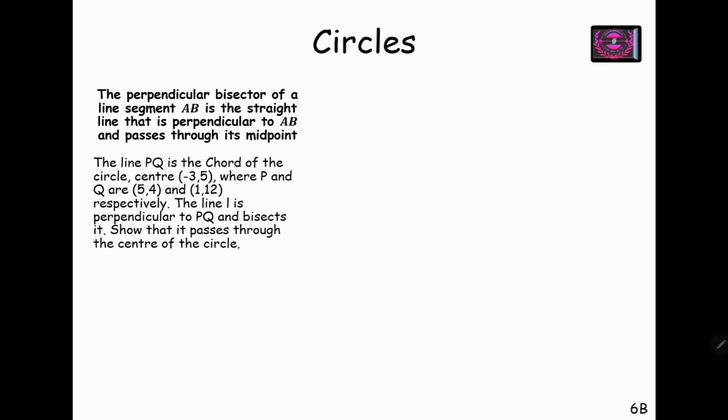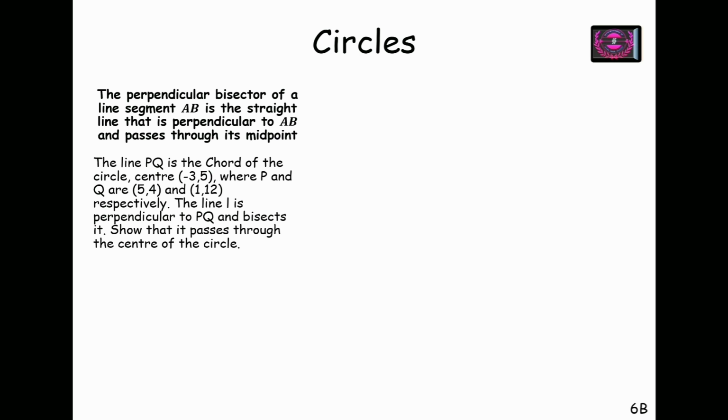Next, perpendicular bisector of line segment AB. If I ask you what is a perpendicular bisector of a line segment, in clear words, the perpendicular bisector of a line segment AB is a straight line which is perpendicular to that segment and passing through the midpoint of that line segment. So, a perpendicular bisector is a line which is passing through the midpoint of the line segment and is perpendicular to the line segment.